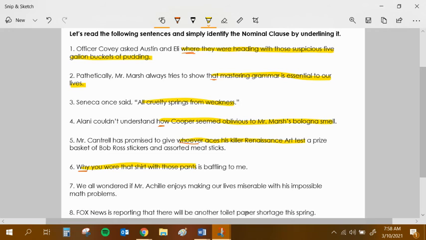And you'll know that because you usually can take out the word that. And I couldn't say, why you wore a shirt with those pants. It just sounds weird. So this is not a clause with the word that. The clause starts with the word why. All right, so that's a tricky one.